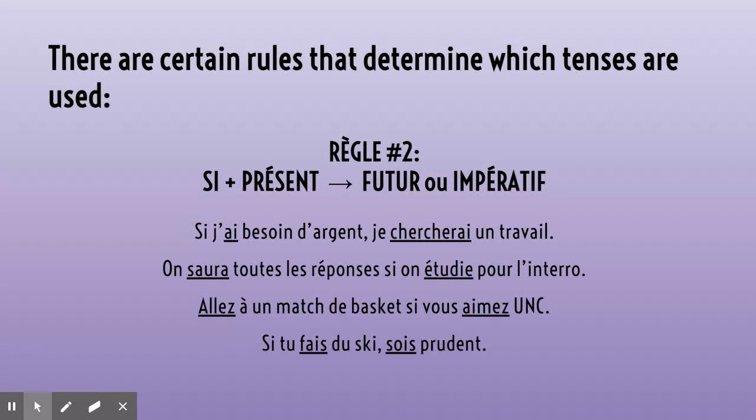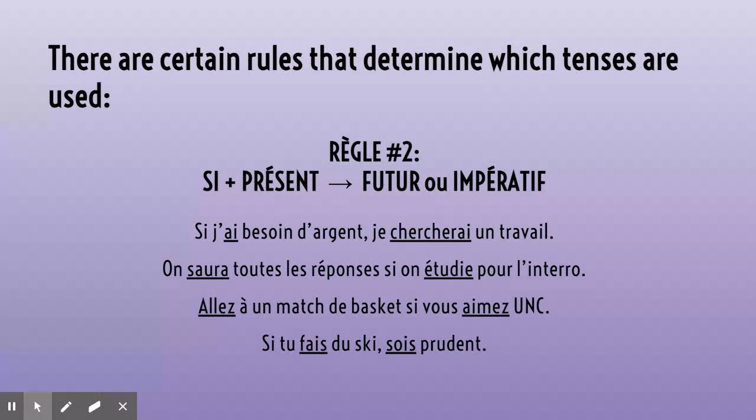And the second rule is if you have si plus a present tense verb in that si clause, then the other verb will likely be either in the future or in the impératif, which, if you remember, is just a fancy grammatical way of saying a command. Si j'ai besoin d'argent, je chercherai un travail. If I need money, I will look for a job. So the condition of needing money will have to take place in order for me to look for a job.